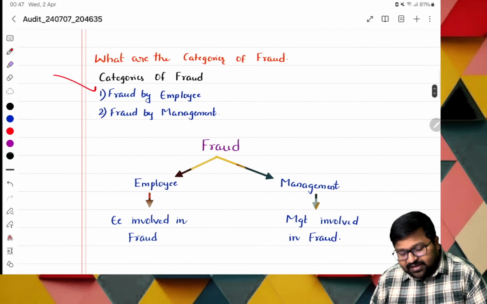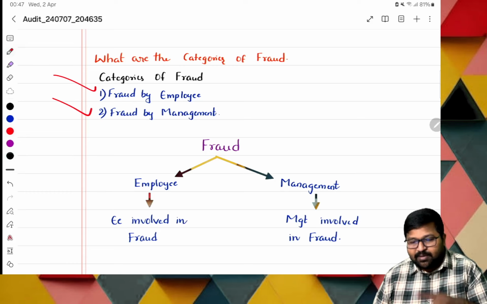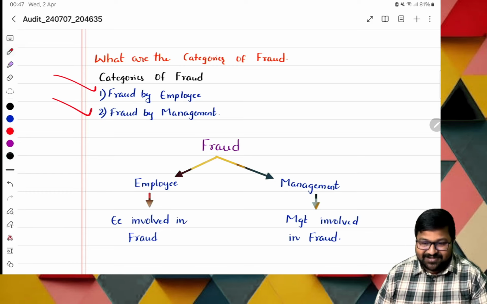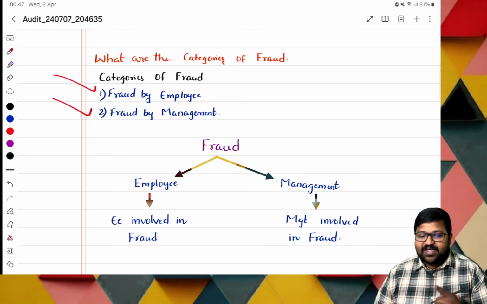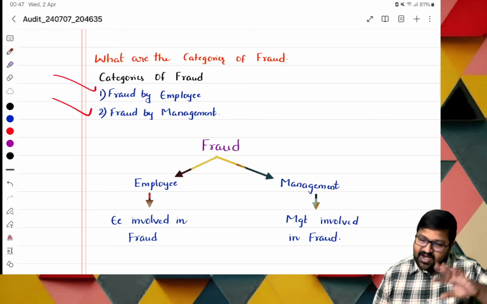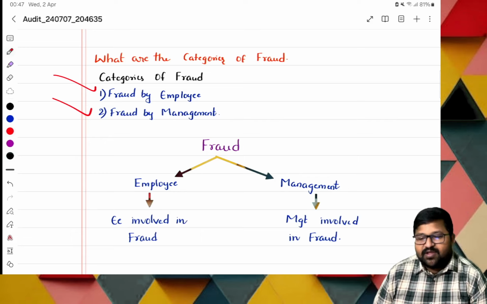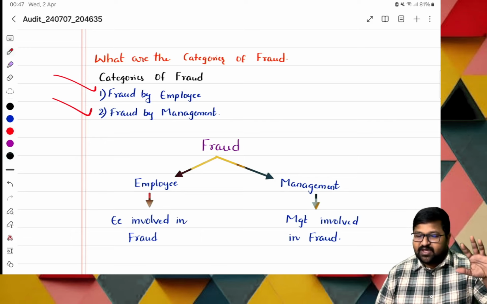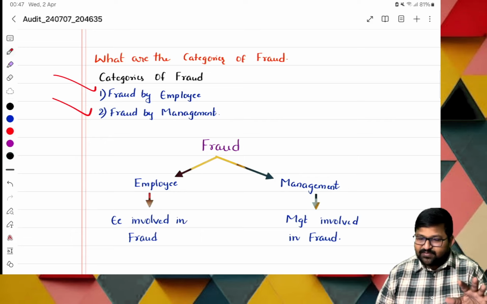Normally, the categories of fraud are two: fraud by employees and fraud by management. This is very important. I'm going into the detailed topics, so you must be listening perfectly. Starting from what we have gone through: first, basic fundamentals, I gave a brief idea. Examples have been given: books of accounts, then financial statements.